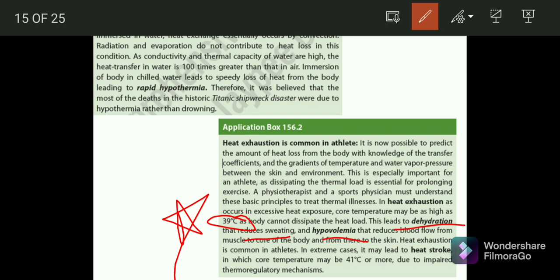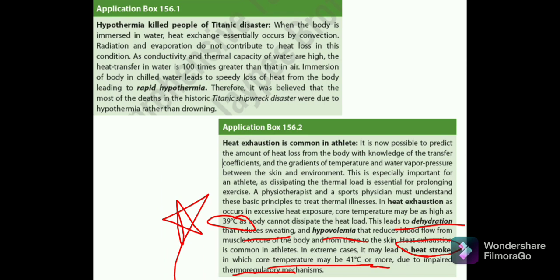Heat exhaustion is common, and in extreme cases it will lead to heat stroke. Very important: once heat stroke occurs, the core body temperature may be 41 degrees or more, and this will lead to impaired thermoregulatory mechanisms.